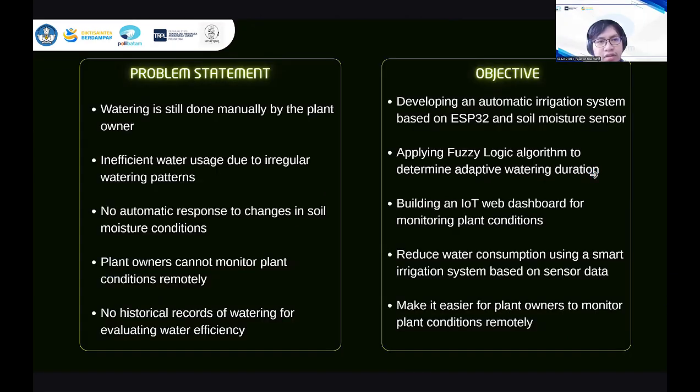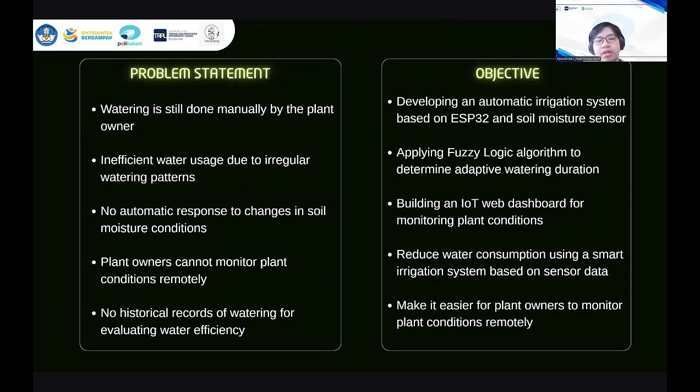Okay, so first of all, we have a problem statement. What is the problem statement here? Watering is still done manually by the plant owner. In pots, water usage is irregular, there is no automatic response to changes in soil, owners cannot monitor the plant, and there are no historical records of watering.